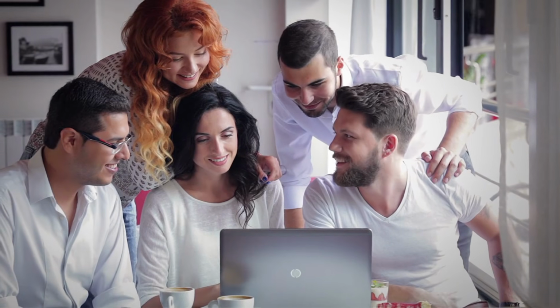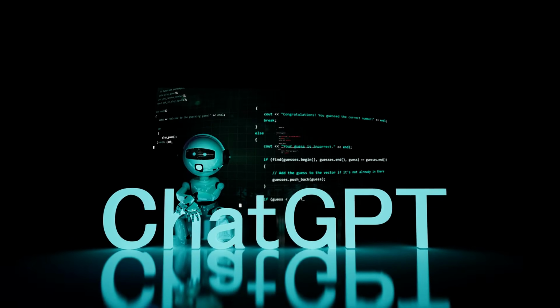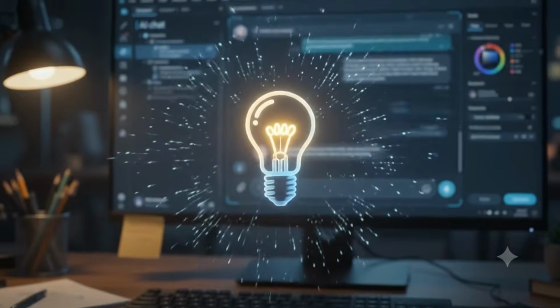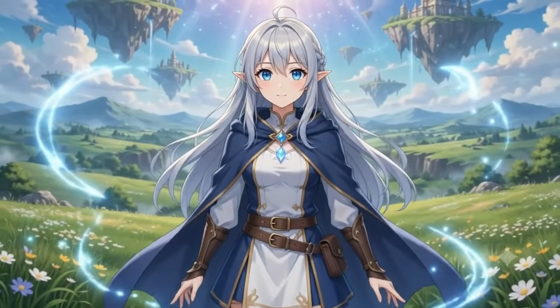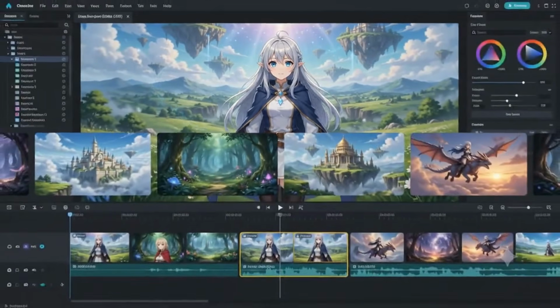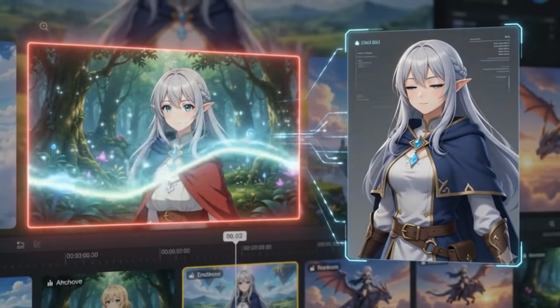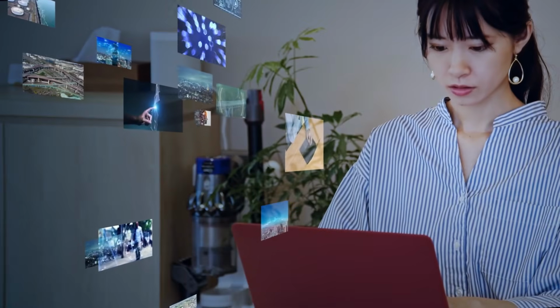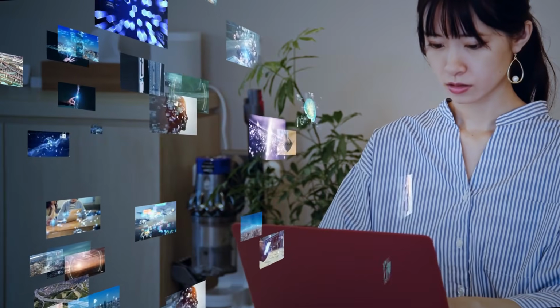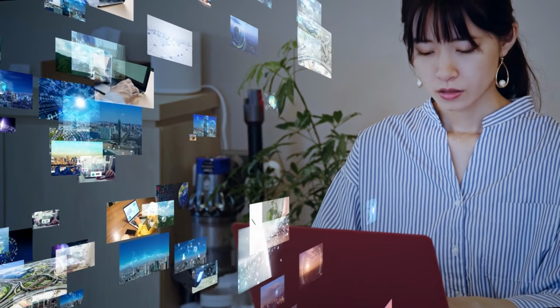As you can see, starting with just a simple idea, we used ChatGPT to develop our character and story, and then turned everything into a complete fantasy anime video with AI. And because we created a clear character description from the beginning, we can easily go back and fix any inconsistent scenes without having to recreate the entire video. You can use the same workflow to create many different stories simply by changing the characters, storyline, and fantasy world you want to explore.